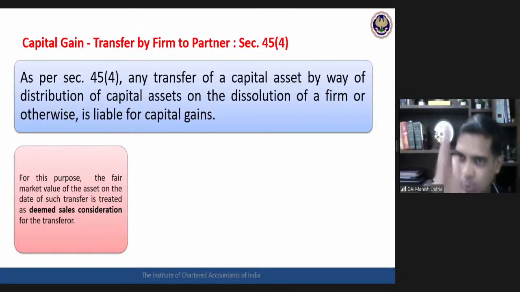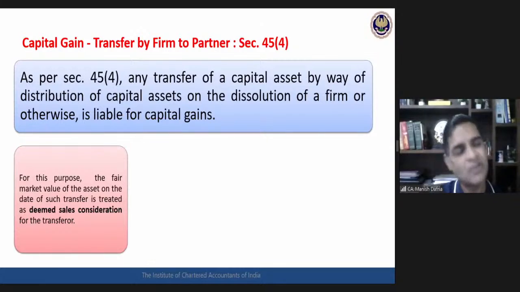If they are actually selling it to a third party, then they are actually realizing money. From this money, they can pay the capital gains tax. But when they are transferring it to the partner, actually they are not realizing any money, but still law says that whatever is the fair market value, that will be treated as the deemed sale consideration. So practically speaking, it's a very, very harsh kind of provision.